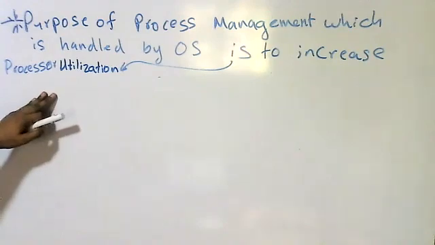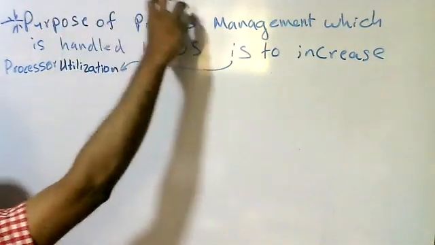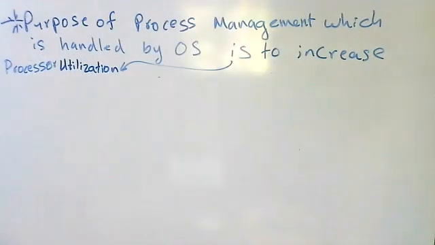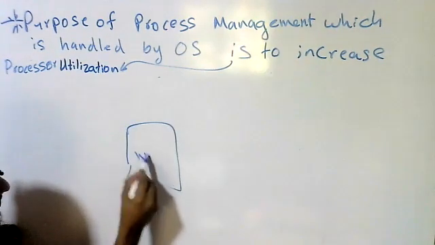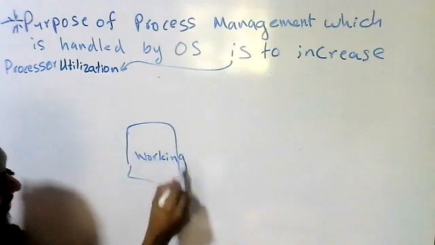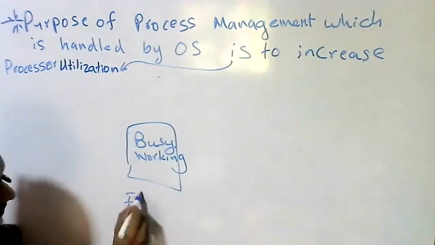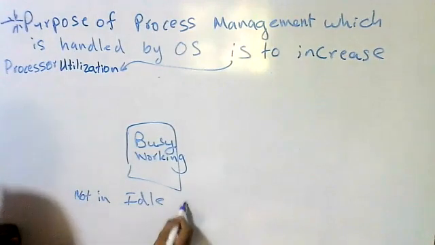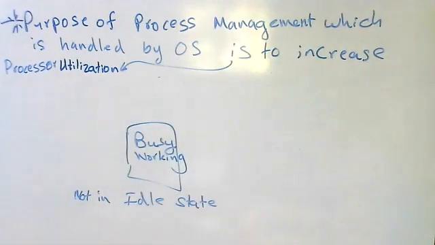Increasing processor utilization means the processor is always working, always busy, not in idle state. This is called processor utilization.